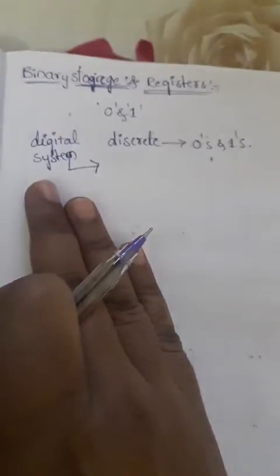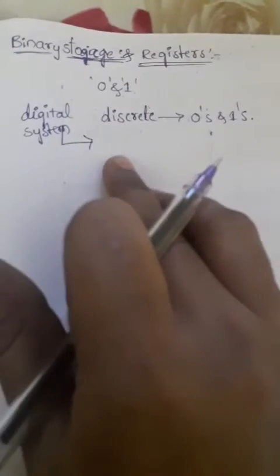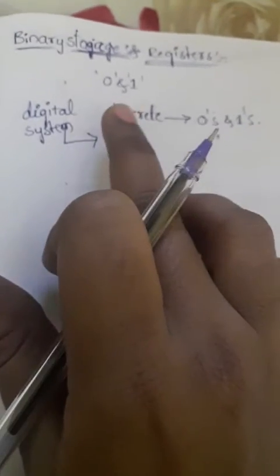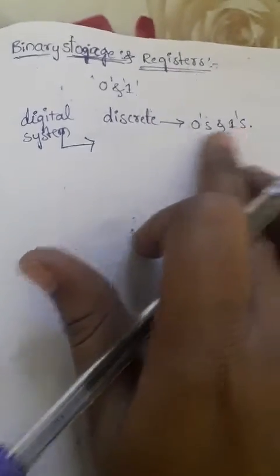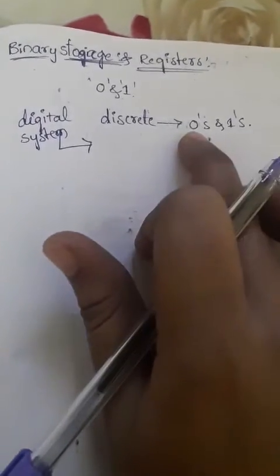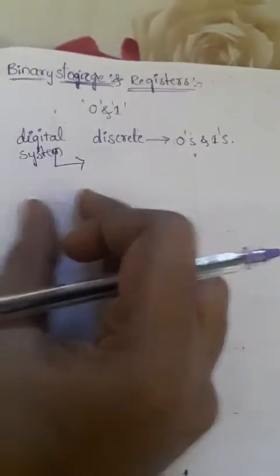So what is binary storage? In general, the digital system consists of information, and we can represent that information in discrete form. Discrete information is represented as zeros and ones, that is, in binary form. So a digital system necessarily has its information in zeros and ones.